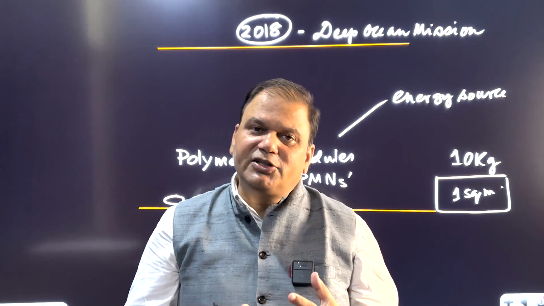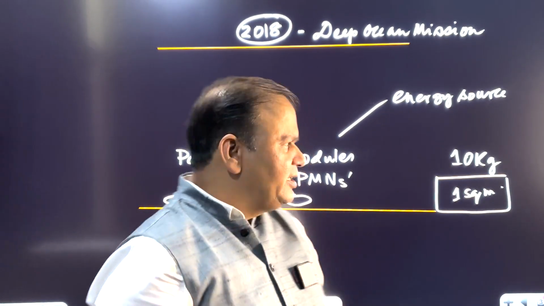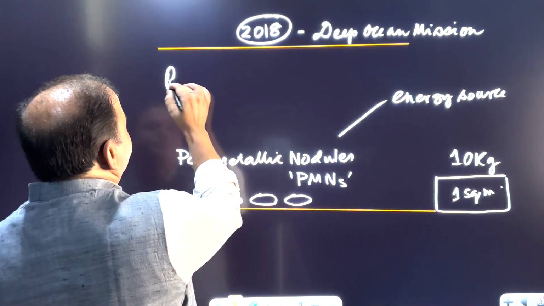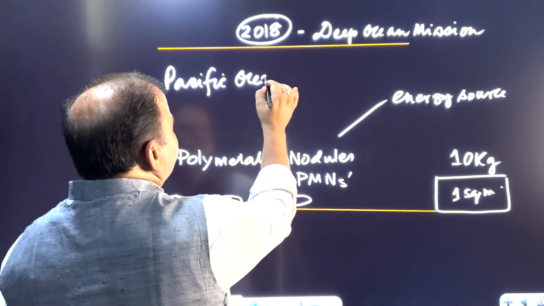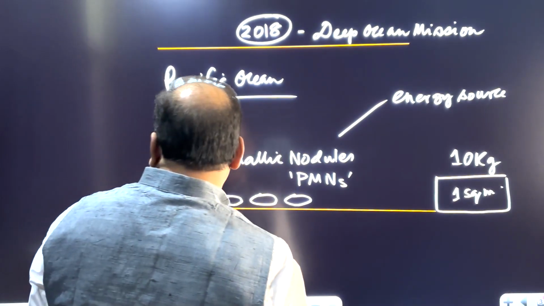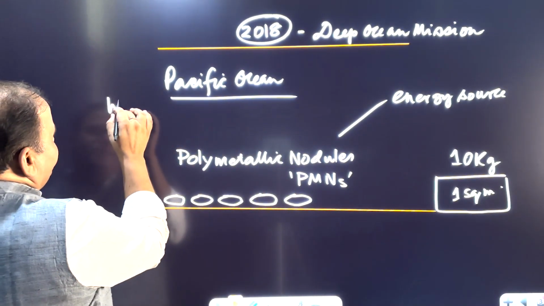But when we talk about where the concentration of PMNs is more in the world, we can see it is in the Pacific Ocean. And there is a place in the Pacific Ocean, to the west of the Mexico coast.